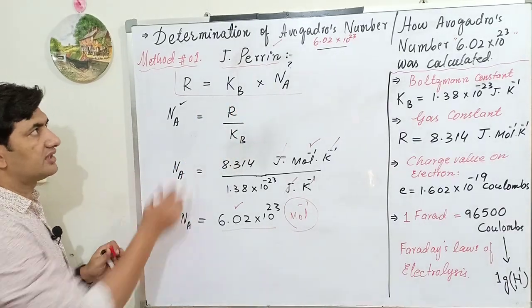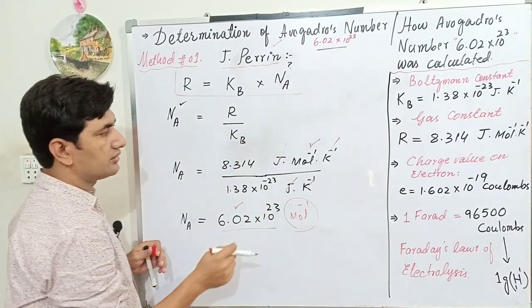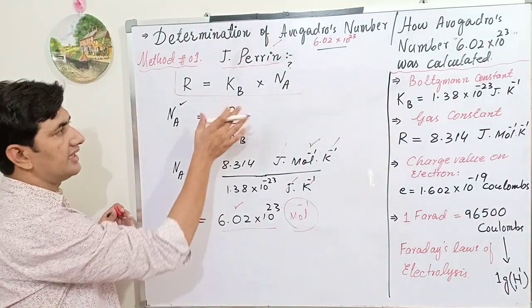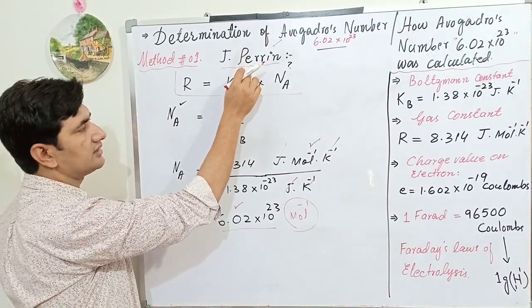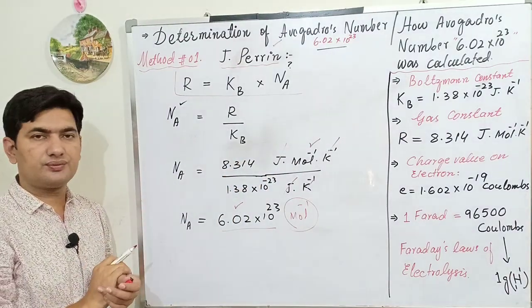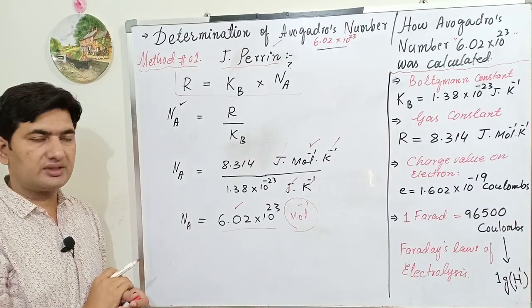So this is method number 1 for the experimental calculation of this fixed number, the Avogadro number. We have calculated Avogadro number by this formula, and the scientist who first calculated the practical experimental value of this Avogadro number was J. Perrin. So this is method number 1.